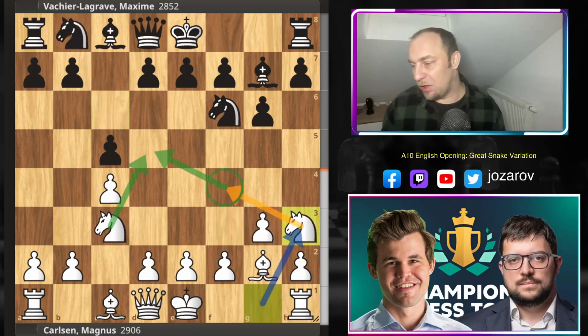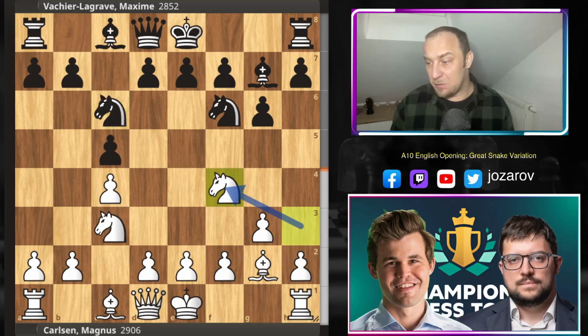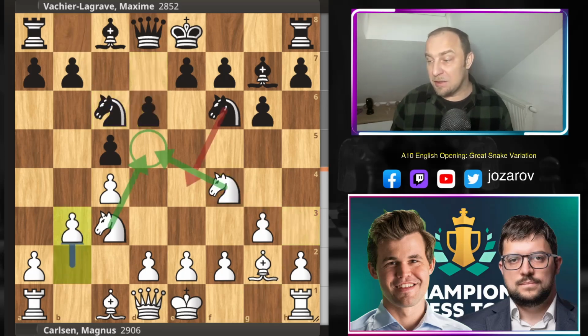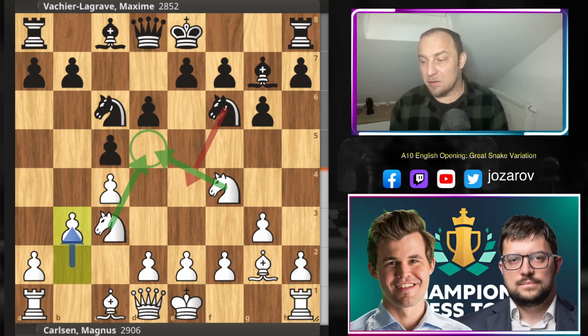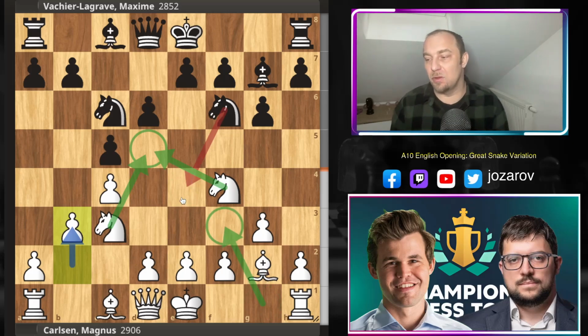So Magnus changes the theory here. Knight to h3, we have knight to c6. Now comes this idea, and now after move d6, we have b3 here by Magnus Carlsen. You see, as we mentioned, the control of the d5 square. Knight to e4 is not possible because the knight is not here, so now black cannot do this tactic with knight to e4. So that's why so far a good opening theory.